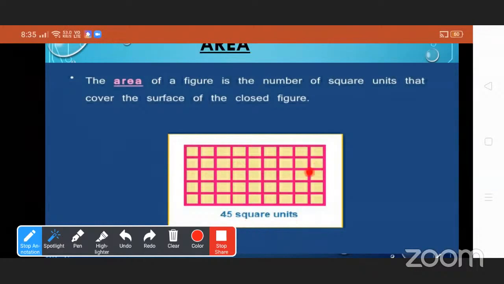This is the space occupied. This is the total number of squares in a rectangle, and all squares have equal sides. So the area of this rectangle is 45 square units.